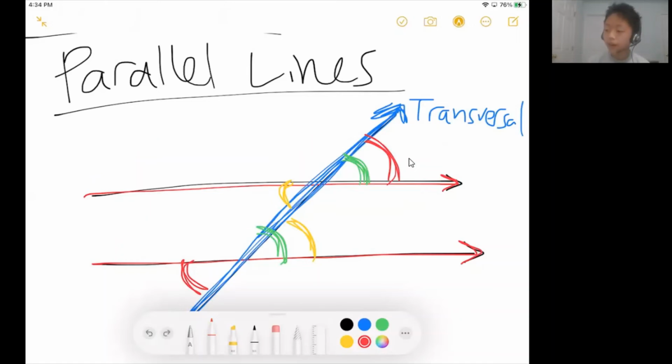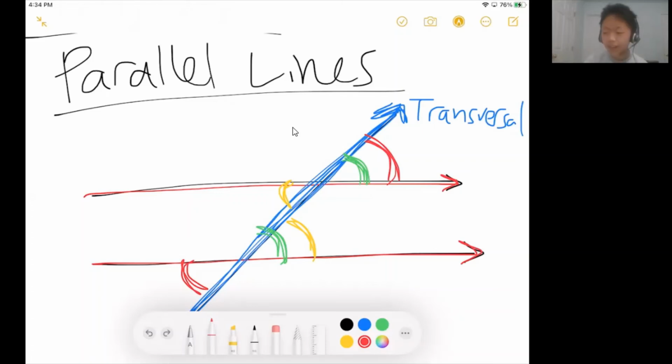So just know that whenever you have parallel lines, you're going to have a bunch of angles that match up. The green angles in this case are equal, the red angles are equal, the yellow angles are equal. There are a bunch of special names for them. The green angles are called corresponding angles, the yellow angles are called alternate interior angles. But you don't have to know the actual names. As long as you know there is a relationship, that should be enough.